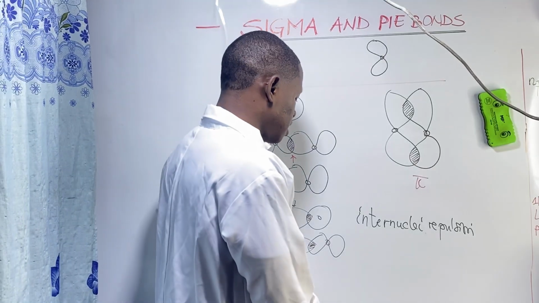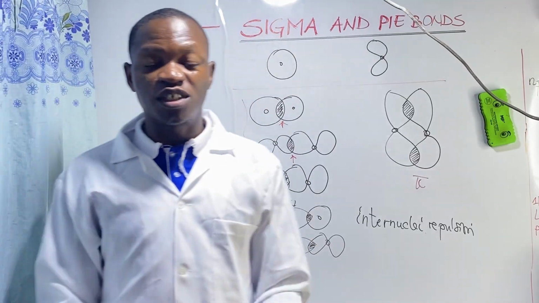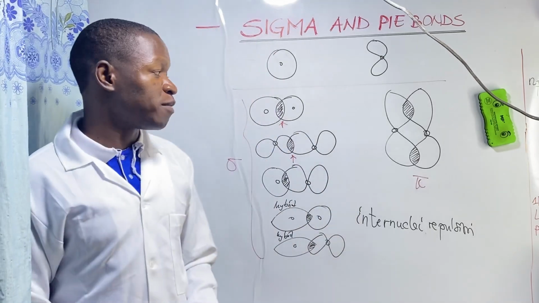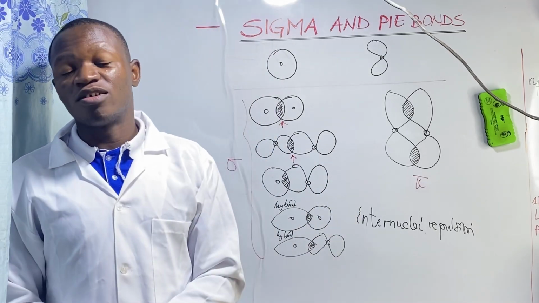So that is the end of this session, where we have discussed the strength of sigma and pi bonds. I hope you had a great understanding.